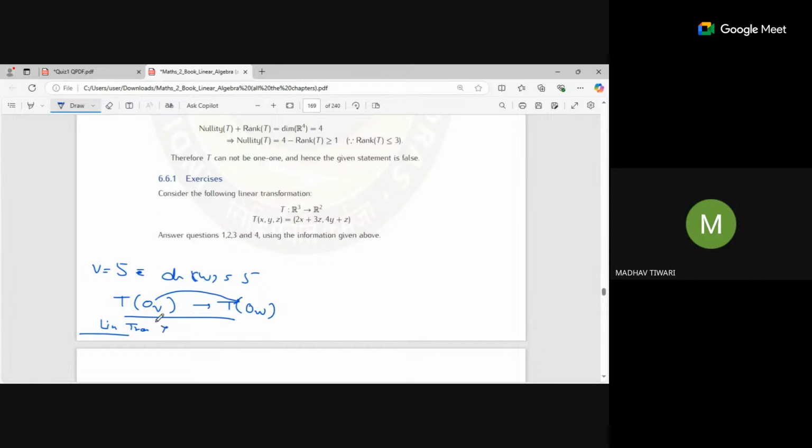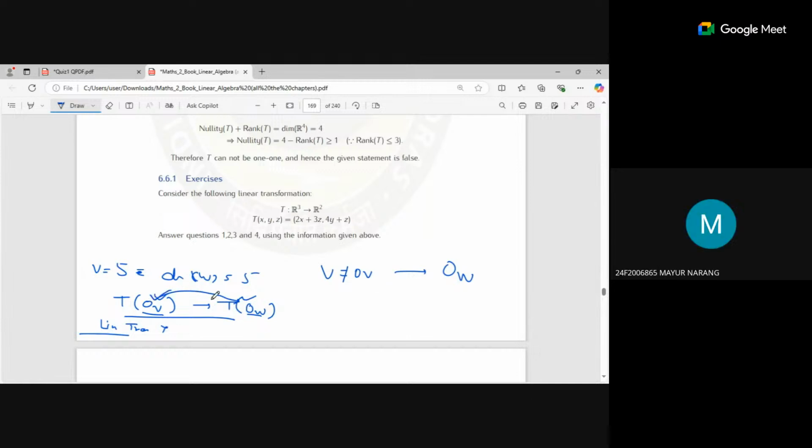If the zero vector of this vector space is not mapped, then it is not a linear transformation in that case. It is strictly to be followed that the zero vector is mapped to the zero vector of W. So this is always a mandate: T(v) equal to 0 for v equal to 0, every time. There may be other non-zero vectors also mapped to the zero vector of W, but the zero vector is always going to be mapped.